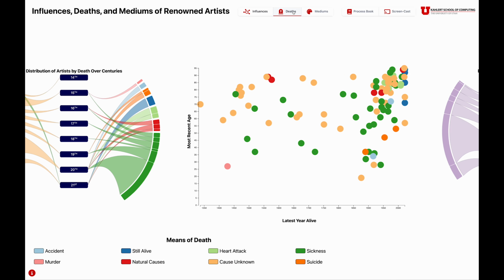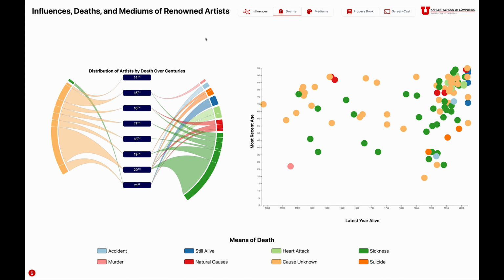The Death tab has another chord chart and a scatter plot. This view depicts means of death for the artist, and of course, still alive is not actually a cause of death, but we wanted to show that not all of our artists are dead.